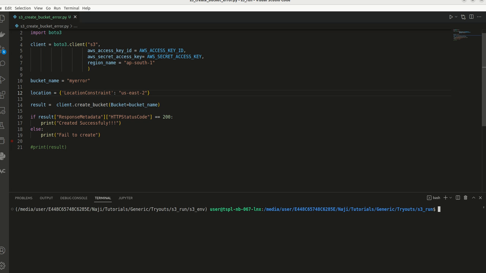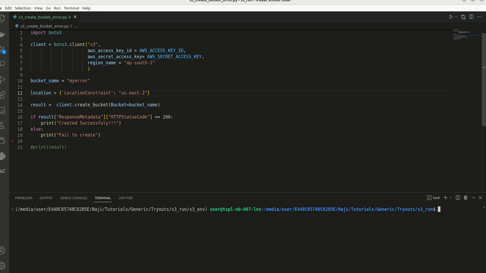So in this video, we will discuss a specific error that sometimes may happen when we create an S3 bucket. This situation happened to me when I was working on a very time-bound project. It took some time to resolve this problem because it was a high-pressure situation, and I could not figure it out very easily. So I thought it would be good to share with everybody.